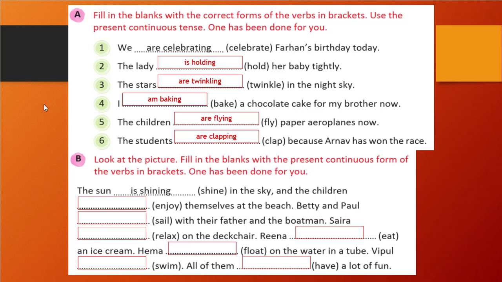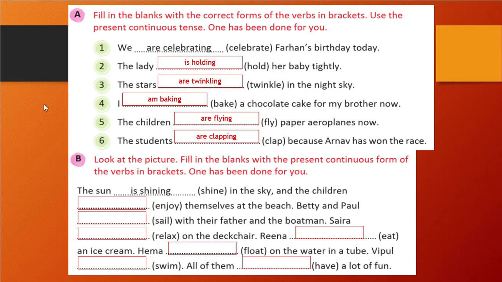Okay. See, it was very easy. If you know the form of the present continuous tense, you can simply fill in these blanks. It is not at all difficult. Okay. So let's see further. That is B. What do we need to do in B? Look at the pictures. Fill in the blanks with the present continuous form of the verb in the bracket. One has been done for you. Here I have not taken a picture, so let's ignore that point.